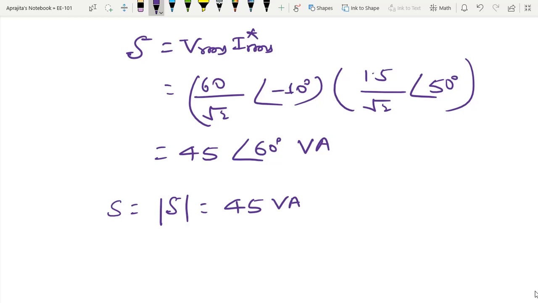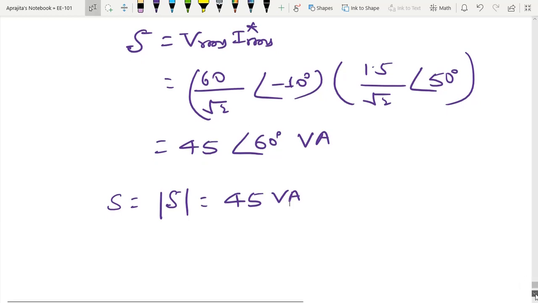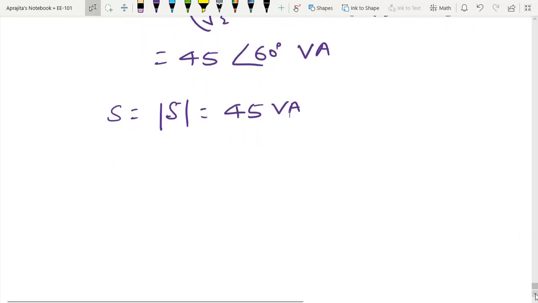Now I am going to represent the complex power in rectangular form in order to solve part B, where we have to find the real power and reactive power.